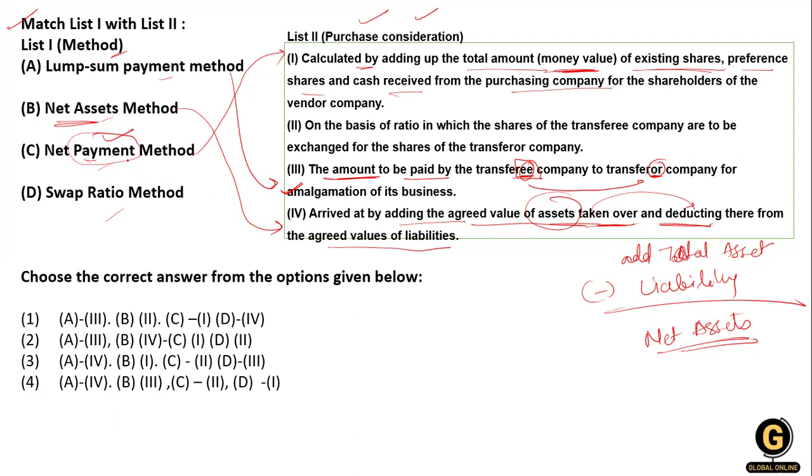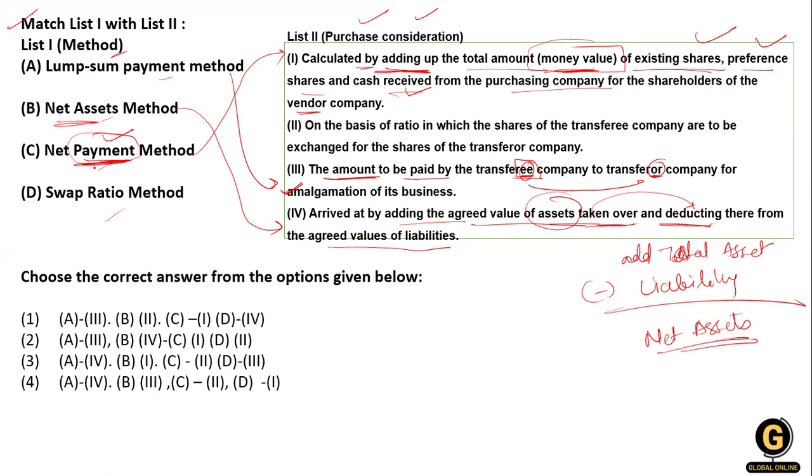We add up the total amount, the actual money value of our existing shares, preference shares and cash, and from this amount we give the payment to the shareholders of the vendor company. So this is the net payment method.